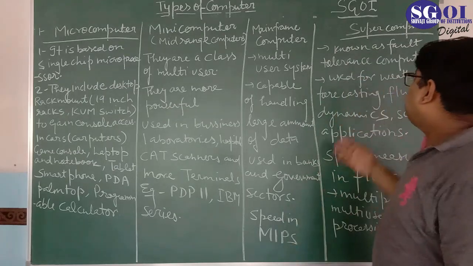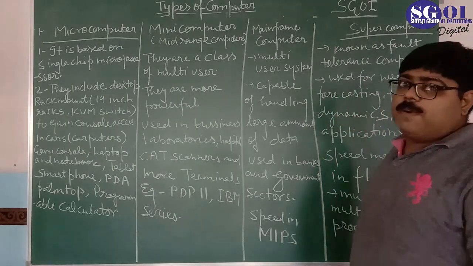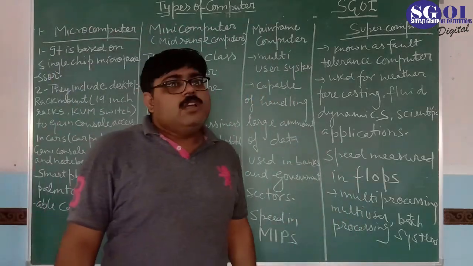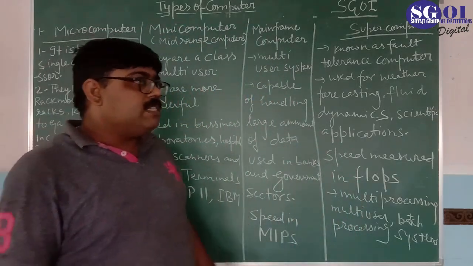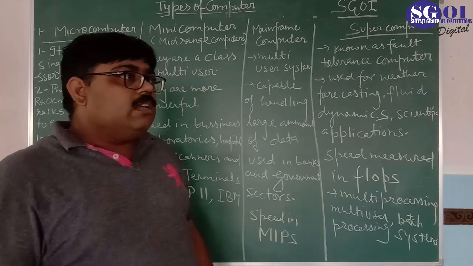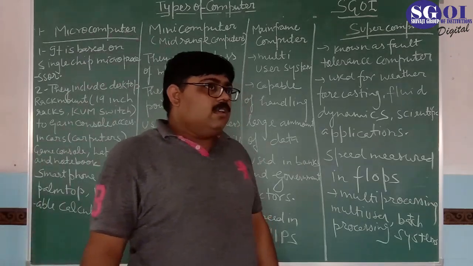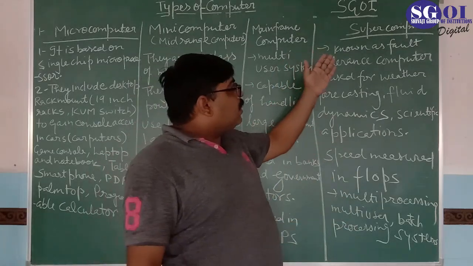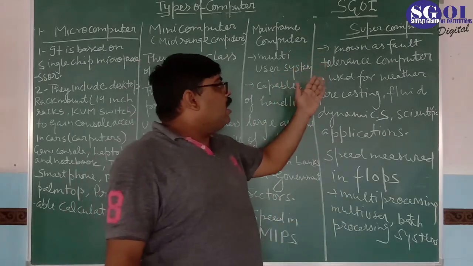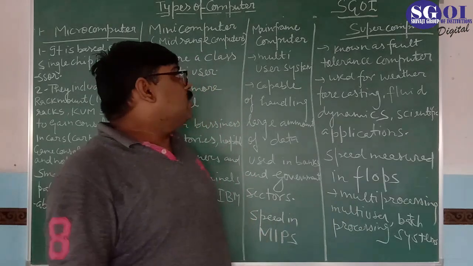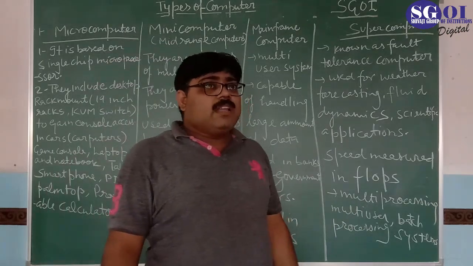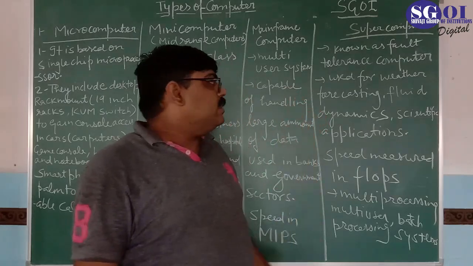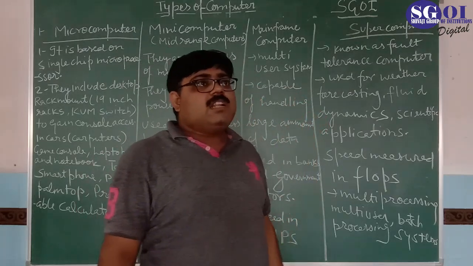The next one is supercomputers. You all know about supercomputers. You know about bullet trains. You know about other things like missiles. So all these things are very useful, and the supercomputer is also known as a fault tolerance computer, meaning a supercomputer can never get an error, because a supercomputer has many processors, and many processors work